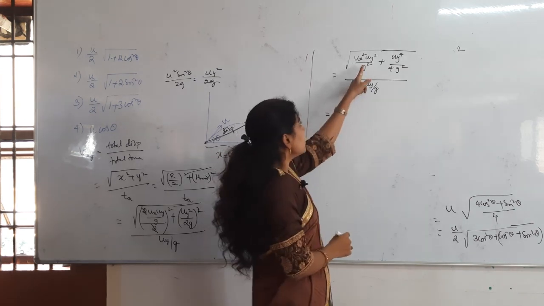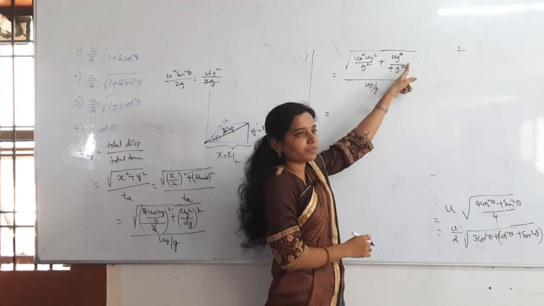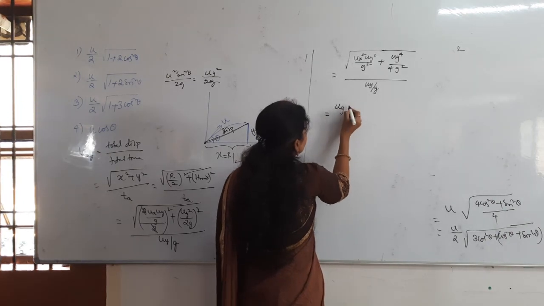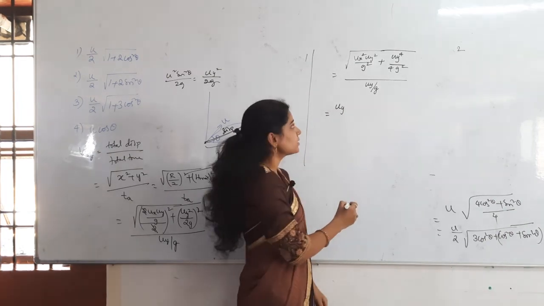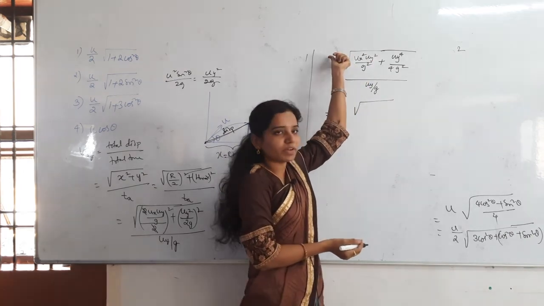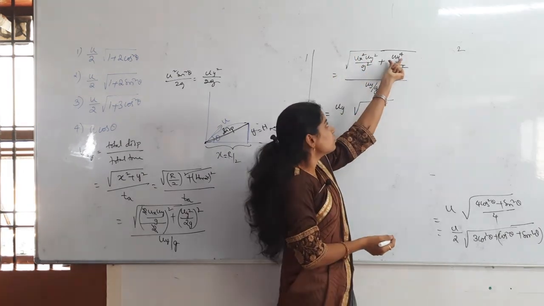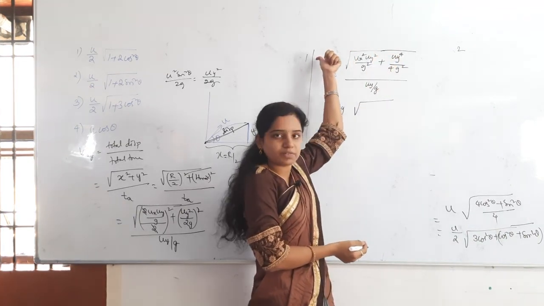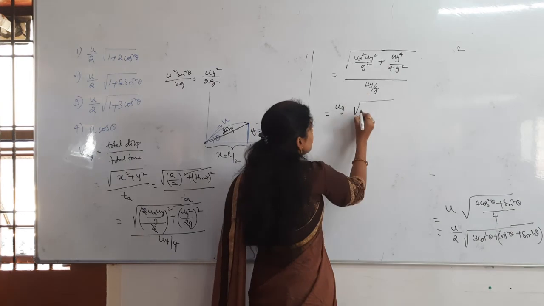Here uy square is there, and here uy power 4 is there. So what can I take outside? Uy. From uy square, uy will come outside. From uy power 4, uy square, which under root is uy, will come outside. Then what is remaining here?